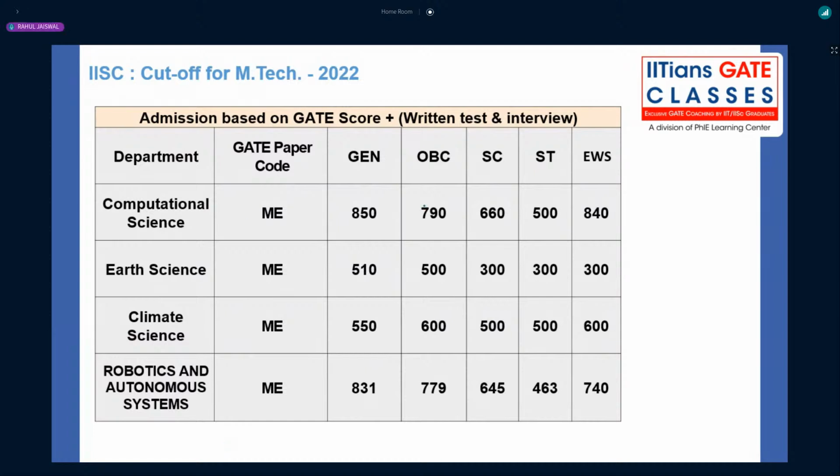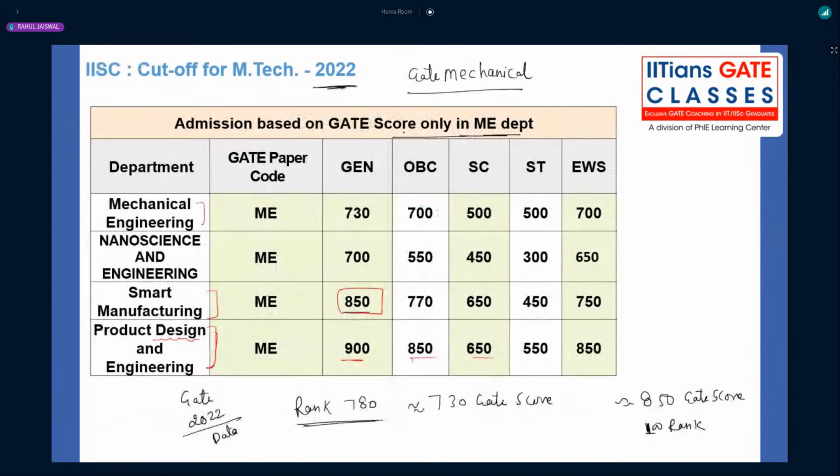If there is an interview also, because I have written GATE score only in mechanical department, they might not be having that much weightage, right? That much weightage will not be there, because these are the cutoffs after some rounds. Initially the rounds were closed at very, very high cutoff marks, right?